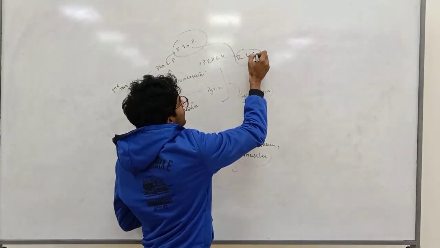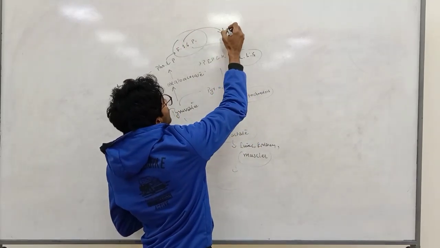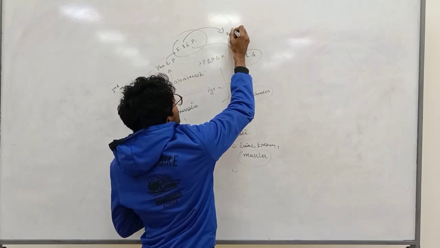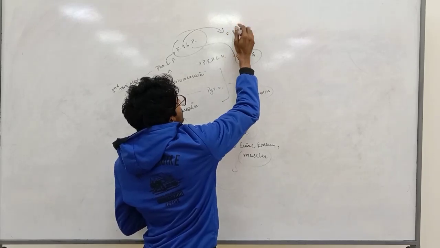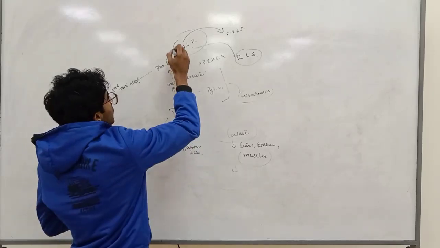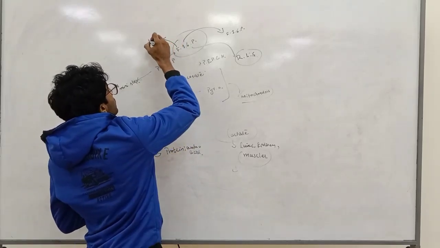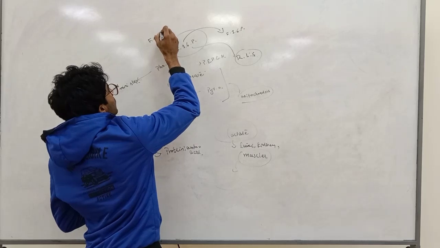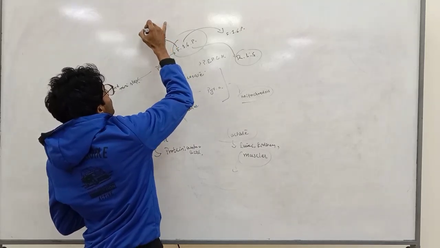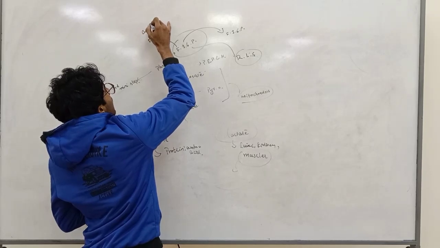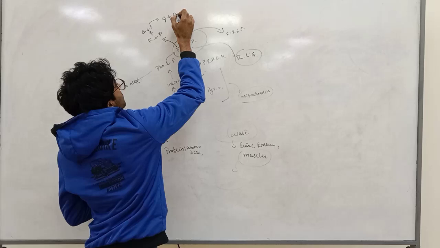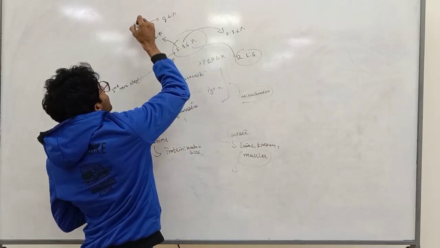Rate limiting step. In the presence of the fructose 1,6 bisphosphatase enzyme, it is converted into fructose 6 phosphate. Fructose 6 phosphate is converted into glucose 6 phosphate. In the presence of the glucose 6 phosphatase enzyme, we get the glucose molecule.